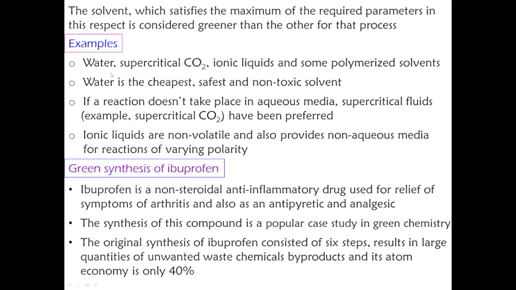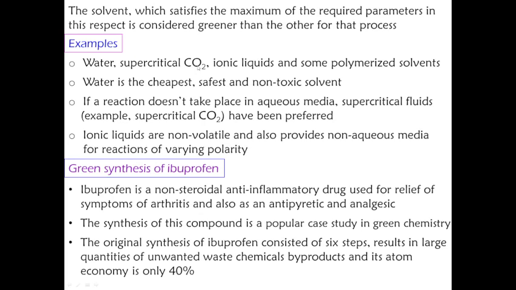Examples: water. Water is a universal solvent, as you know. It's very cheap, economic, and can be used in many reactions, but cannot be used in several reactions. Supercritical carbon dioxide is in the fluid state. It is not in the gaseous state, nor in the liquid state.